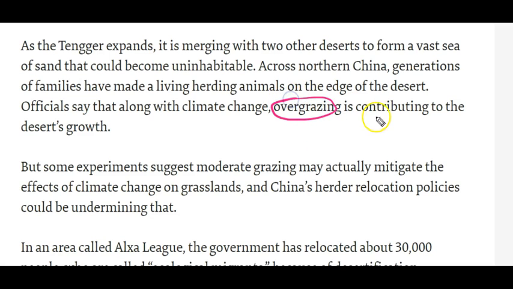Overgrazing is considered one of the reasons for the growth of the Tengar Desert, and China started relocating the people in the villages near the desert and started planting trees and limiting the number of herds in this region.